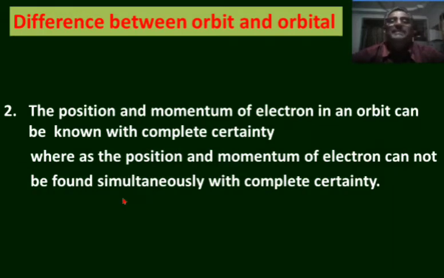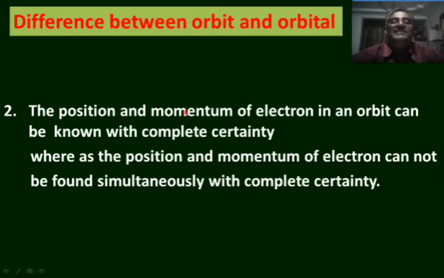Another difference between orbit and orbital is that the position and momentum of electron in an orbit can be known with complete certainty, whereas the position and momentum of electron cannot be found simultaneously with complete certainty in an orbital. Niels Bohr calculated the velocity of electron, so the momentum of electron can also be calculated.